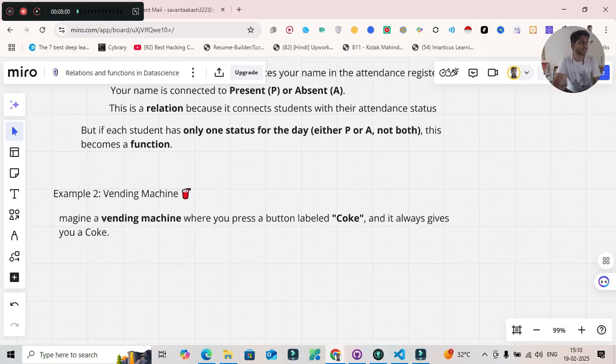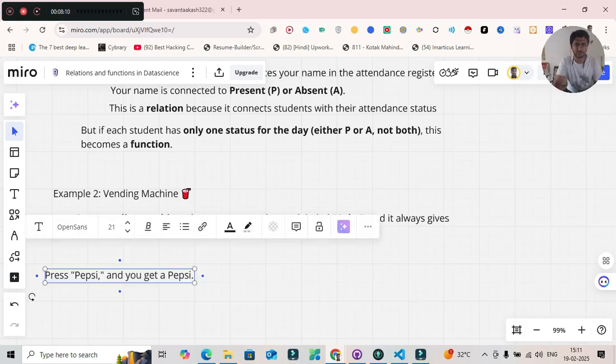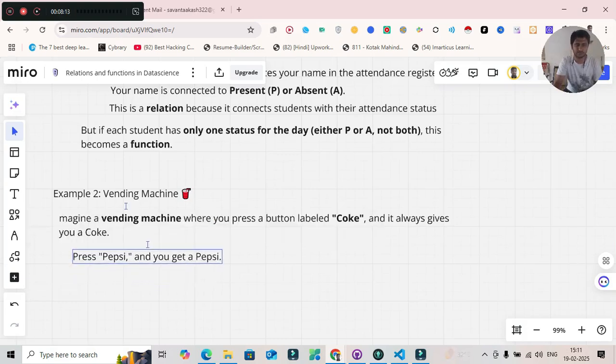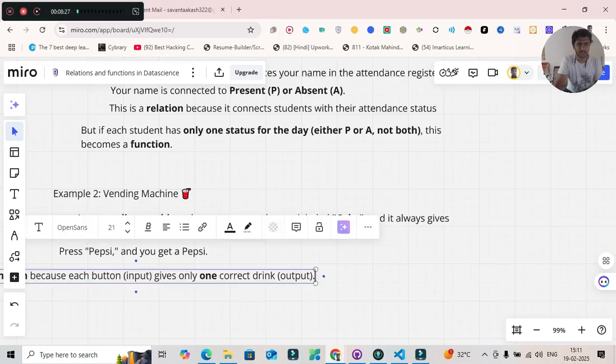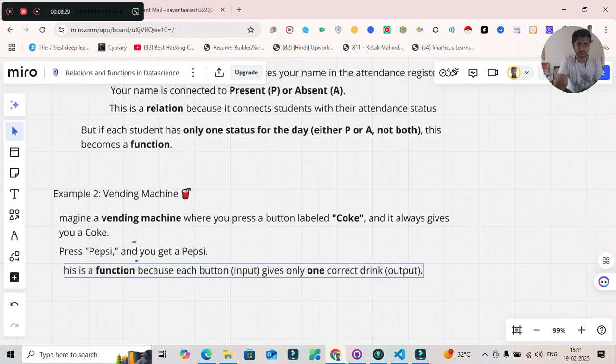Press Pepsi, you will get Pepsi. So this is a function, correct? So that particular button is functioning like a function only, right? Press Pepsi and you get the Pepsi. Okay, this is a function because each button gives only one correct drink. When you press it, that particular drink only it will give to you. Correct? So this is the overall understanding you have to understand, correct?